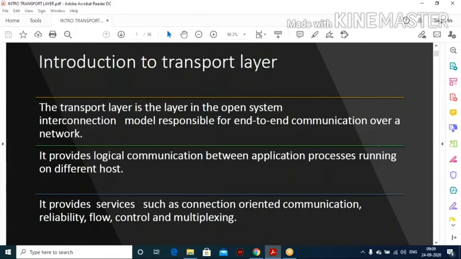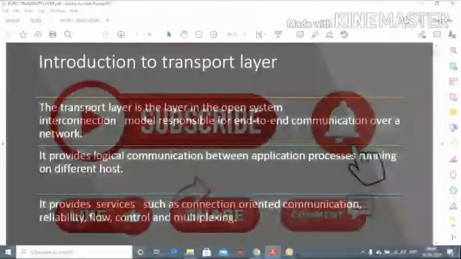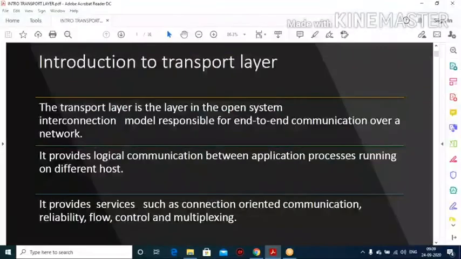Today, in this lecture, we will learn about introduction to transport layer, followed by protocols, and followed by UDP and TCP.